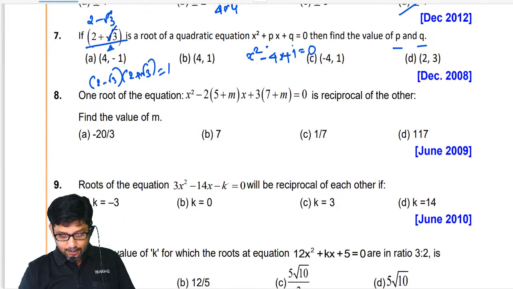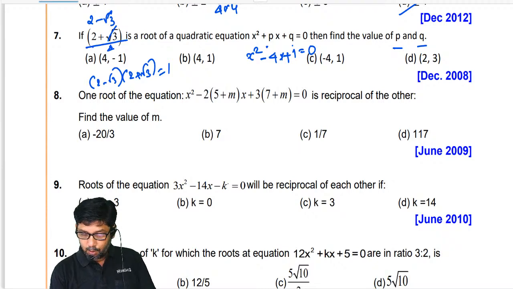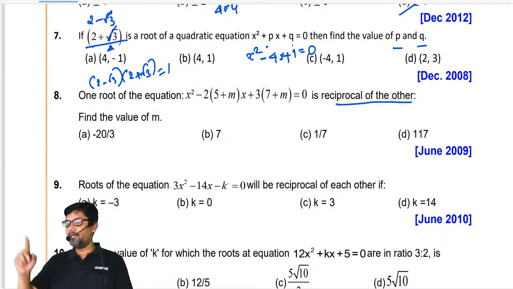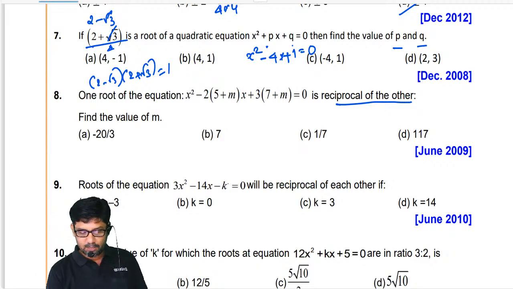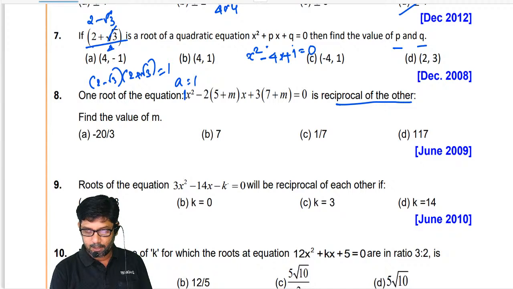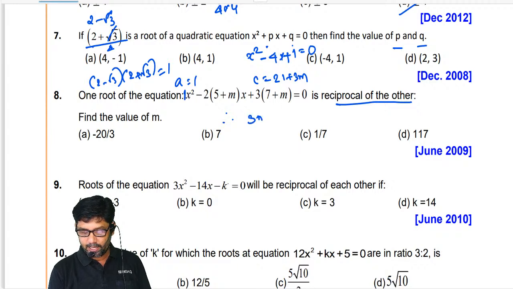Okay, next one. One root is reciprocal of the other. What is the condition for one root being the reciprocal of the other? A is equal to C. First term is equal to last term. What is the first term? A is equal to 1. What is C equal to? 21 plus 3m. So can we say 3m plus 21 is equal to 1?